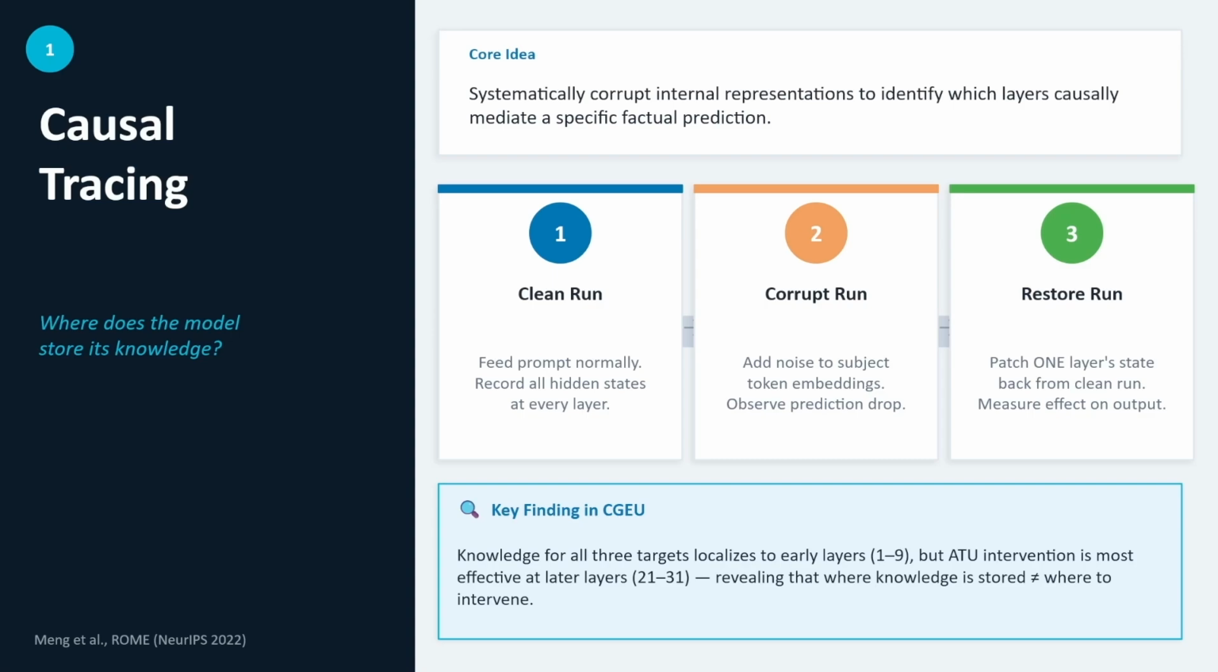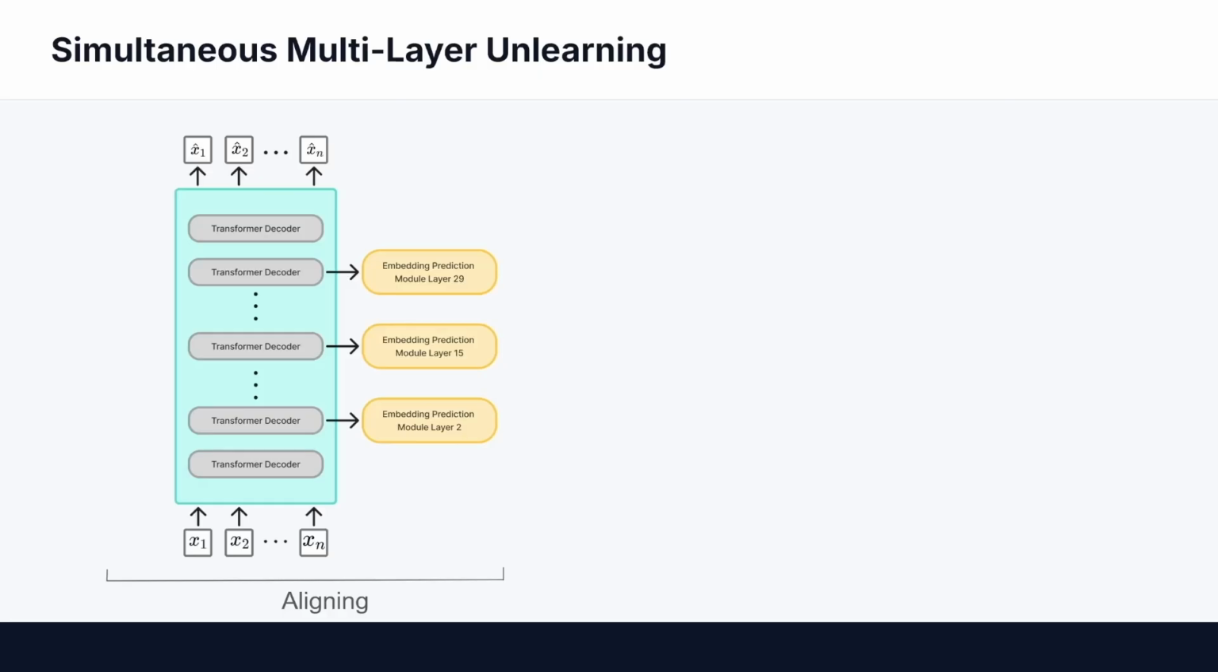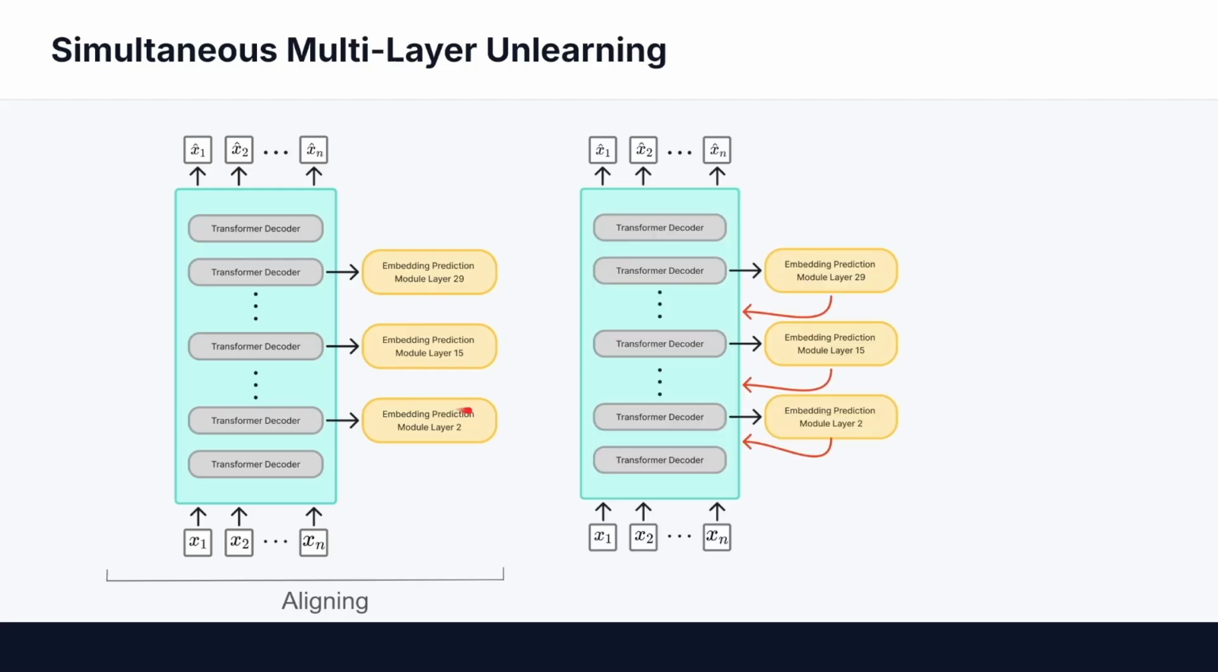So, can we have the best of both worlds? That's where our contribution comes in. Simultaneous multi-layer unlearning. Instead of picking one layer, we attach the embedding prediction modules at multiple layers at once, and in our best configurations, layers 4, 15, and 29. During unlearning, all three modules receive gradients simultaneously, and we sum their losses together.